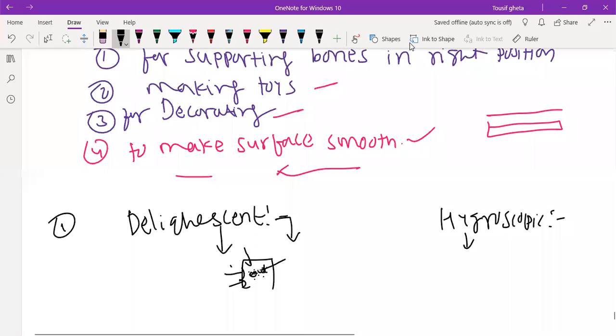Hygroscopic is also the same. They also absorb the moisture, but they will not become liquid. They will just be wet. They absorb the moisture, but do not become liquid. Deliquescence means they absorb the moisture and they become liquid.